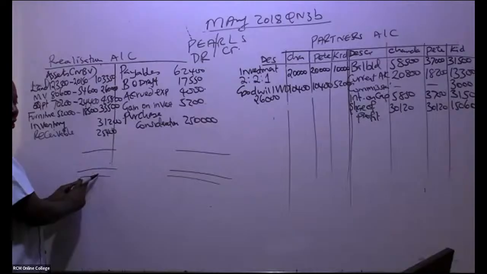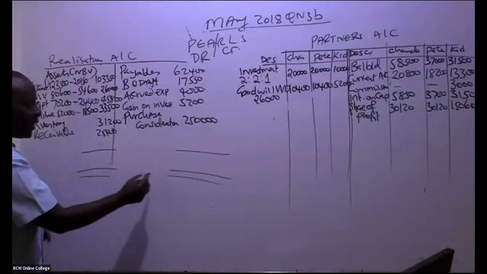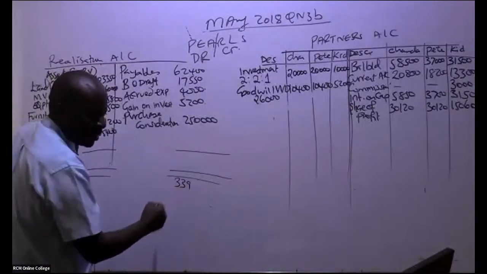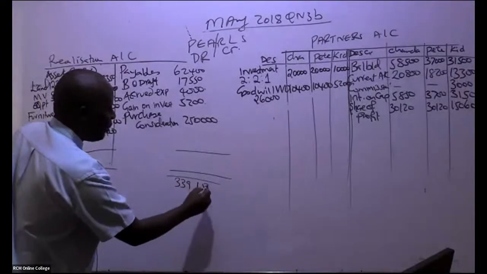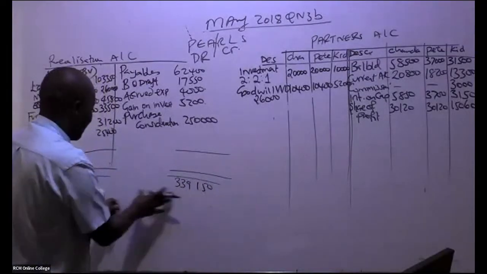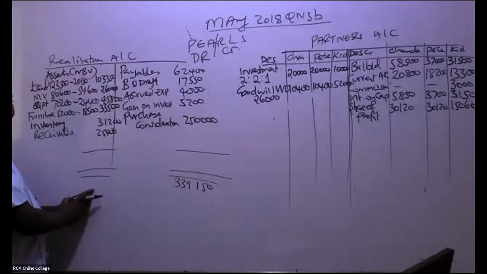If goodwill wasn't written off, thanks for that question, and you are told it has automatically been taken by the new company, you would have debited it here. So the credit side, I'm being told, is 339,150 credit. How about the debit? You write it down here, and also here. So debit, somebody add.